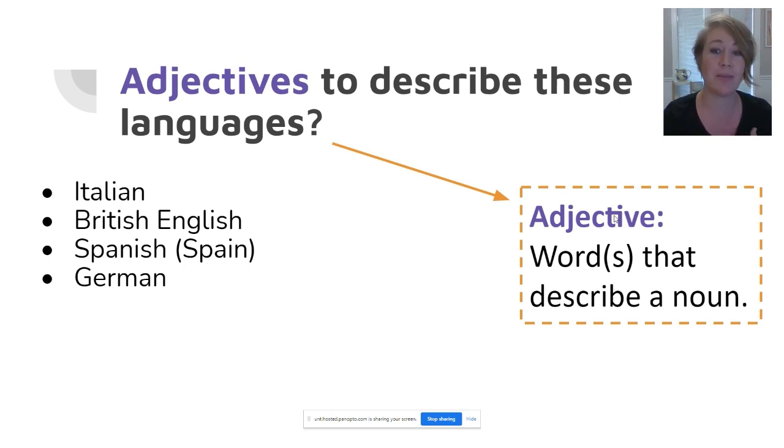So think of words that describe the languages of Italian, British English, Spanish spoken in Spain, and German. And while you're thinking of these adjectives, go ahead and pause the video if you need to and write them down, because next we're going to see how your initial attitudes align with feedback I've received from other people.